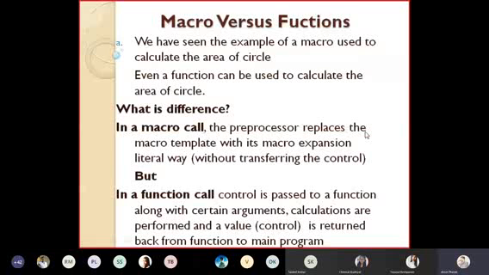But in the function call मध्ये काय होत आहे? Suppose me I have written the function to display something. Macro च्या ऐवजी मी जर फंक्शन लिहिलं असेल तर काय होईल? The control, जे प्रोग्रामचं जे कंट्रोल आहे, that is passed to the function along with certain argument. Calculations are performed and the value or the program control is written back from function to the main program. म्हणजे जर फंक्शन असेल तर मेन प्रोग्राम मधून किंवा मेन फंक्शन मधून काय होईल ते? It will go to the function. Control will be transferred to that function.